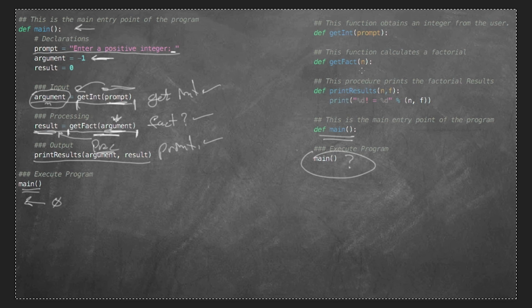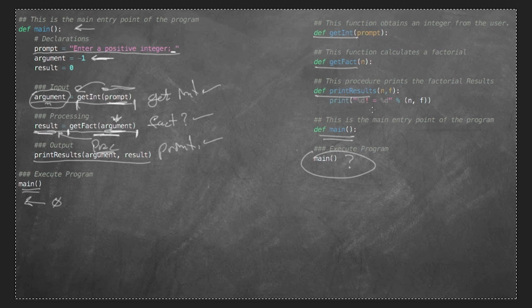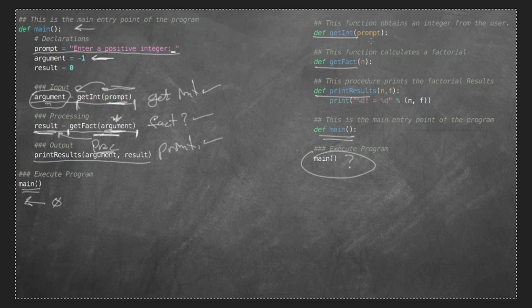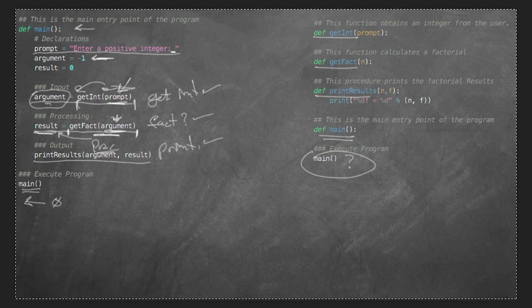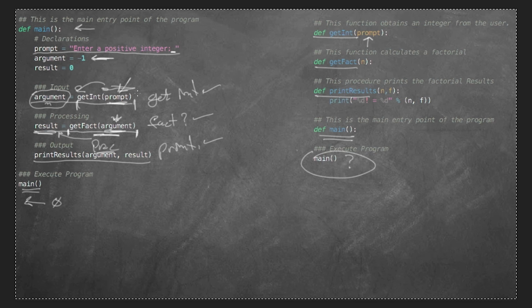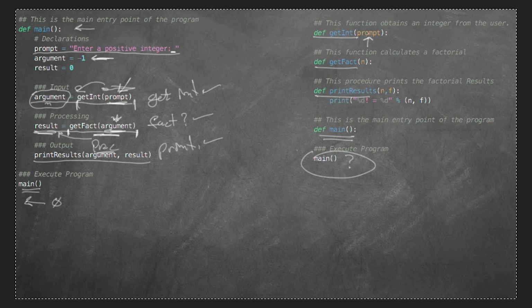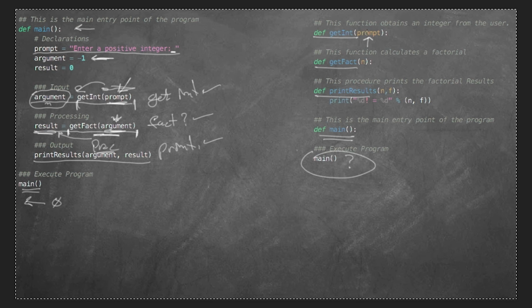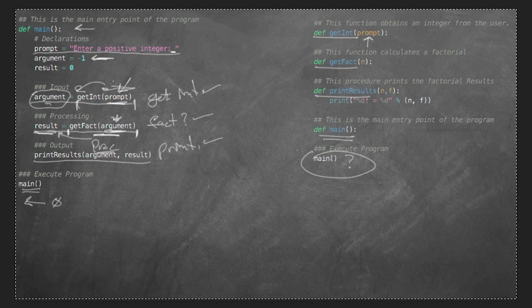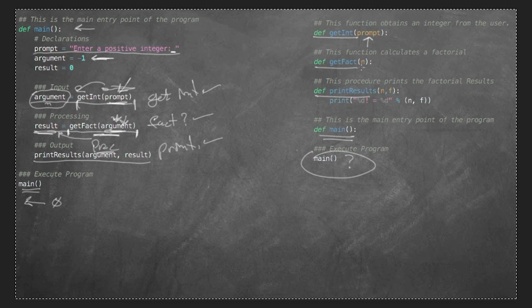In Python, we don't have a thing called procedures, so we use def for everything. And you'll notice that up here, I created a function called getInt with a prompt, a function called getFactorial, and then down here, a function called getResults. You'll notice that my argument will be passed into this variable here, and it just so happens that they're the same value, all right? Some programmers don't believe this is a good idea because now we end up with variables inside of functions that have the same names as variables outside of the functions, and this can create a little confusion.